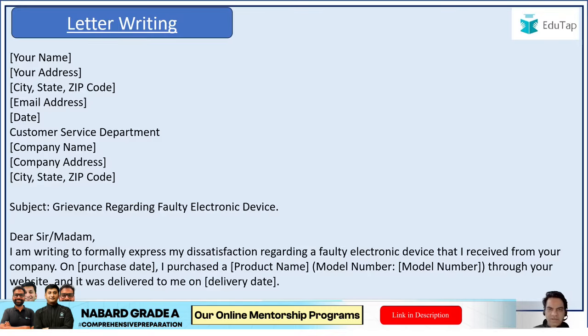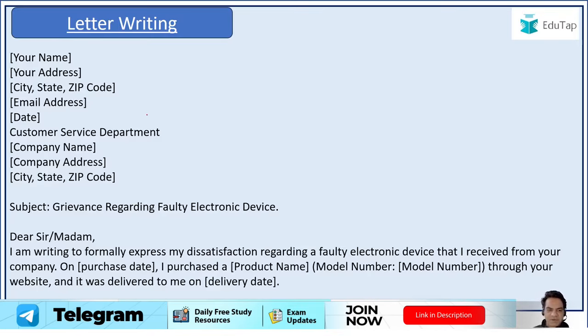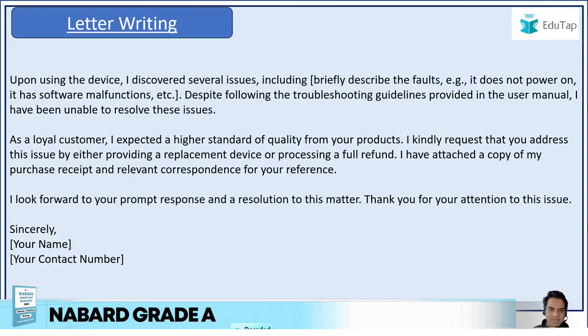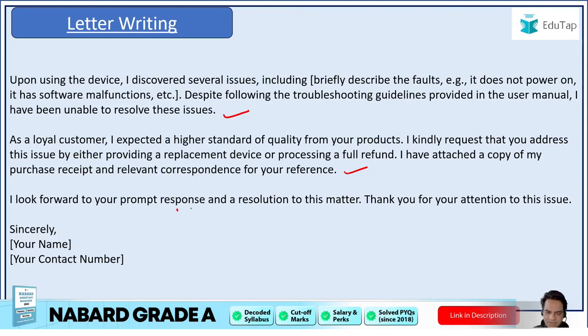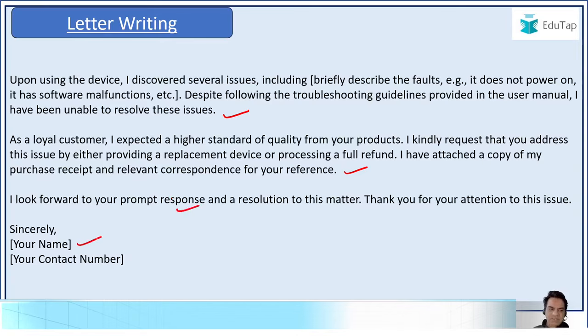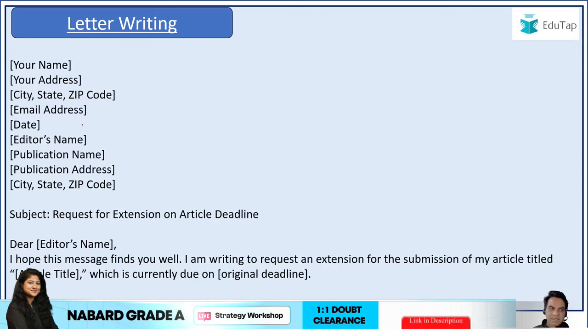Similarly, for your grievance letter regarding a faulty electronic device, you start with sender's address, date, receiver's address, subject line, opening salutation. Then you give the brief details of the purpose of writing this letter in the introduction paragraph. Then you discuss the whole scenario in detail in the body paragraphs. Then you write a conclusion paragraph, your closing salutation, and your name and your details.